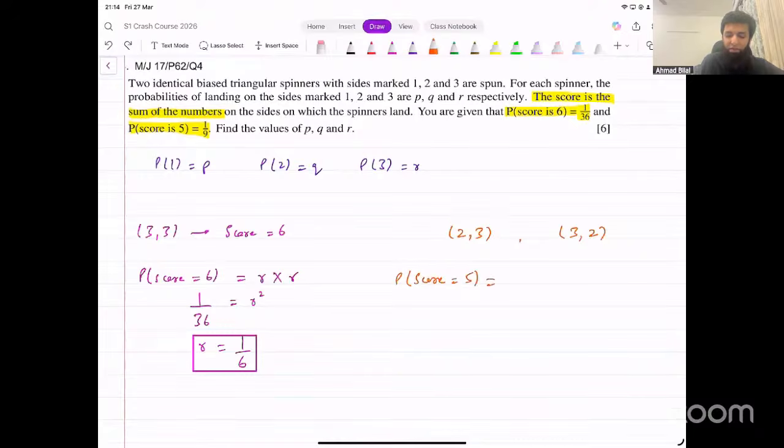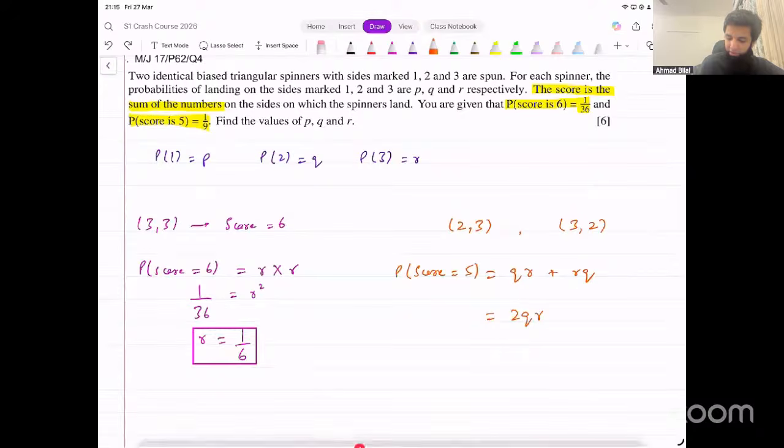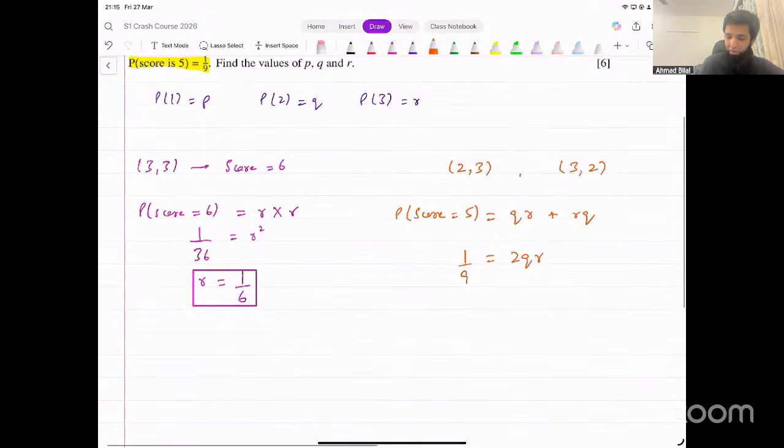Now, what about 2, 3? 2, 3 would be Q into R: Q on the first spinner, R on the second. So that will be QR. Or you could have the second outcome, R times Q. That's basically the same, right? Two numbers are multiplying. The order is irrelevant. We add both of them and that gives us 2QR. Now, they told us that this probability is 1 over 9. We equated to that, and now QR turns out to be 1 over 9.